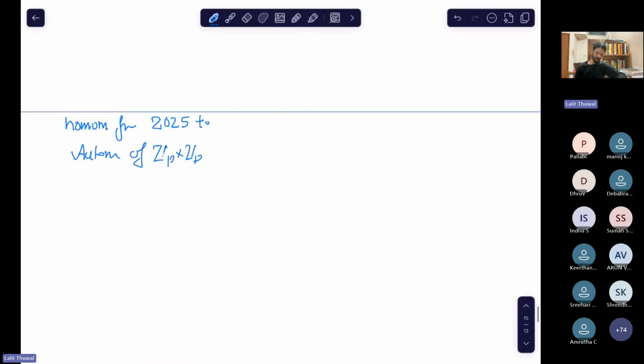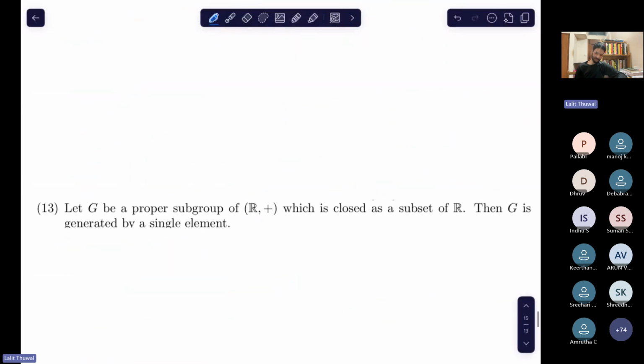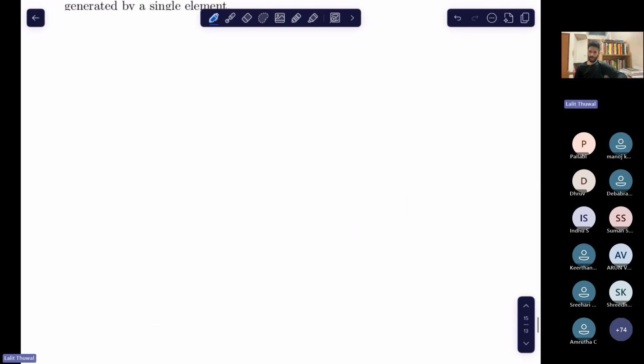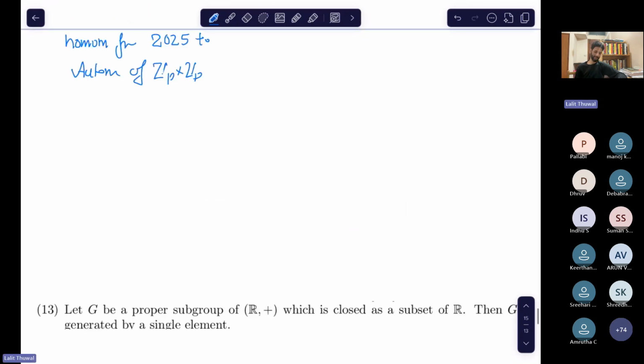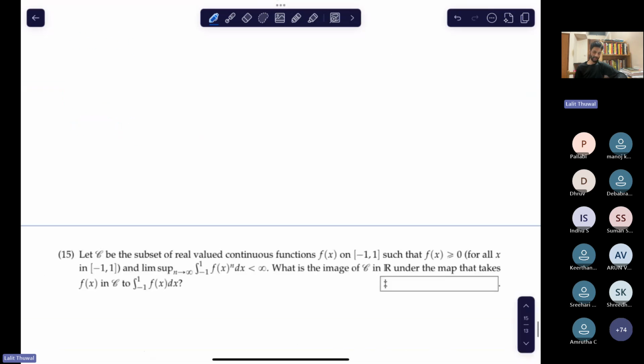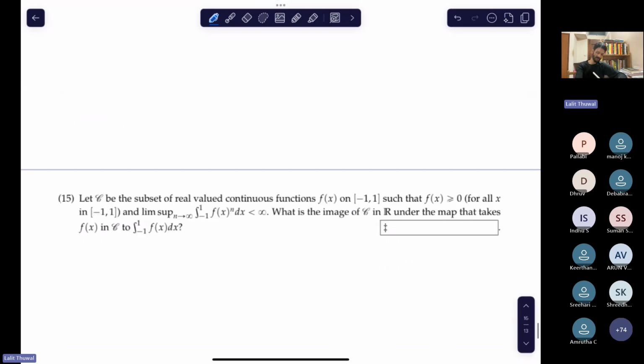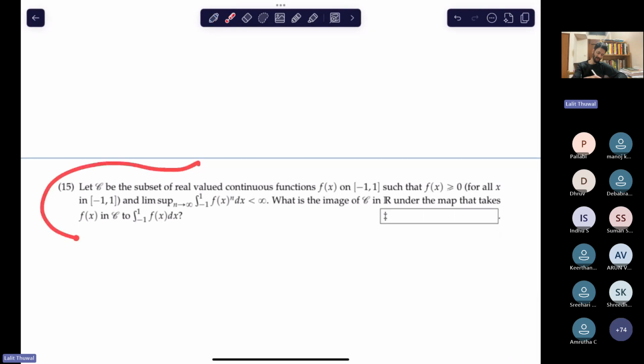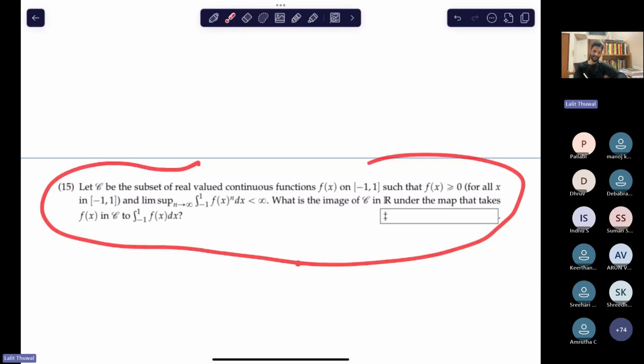So I have less time, only 4 minutes. Rather than solving these 2 questions, I will move on. But this was a question of NBHM and I really wanted to solve it. This is very interesting. You can try it at home tomorrow, but I would definitely discuss it within 7 days.